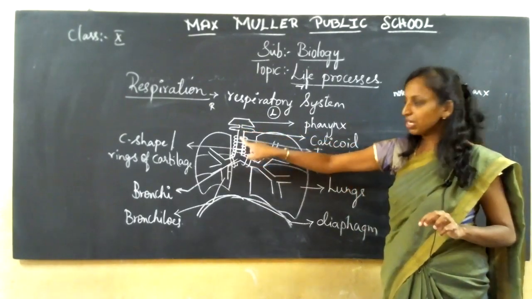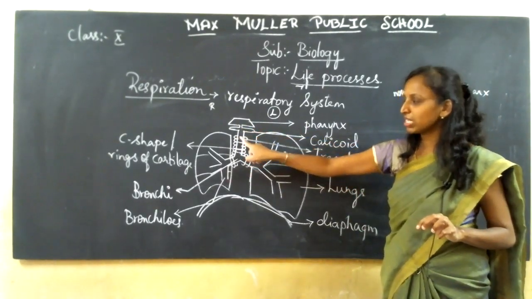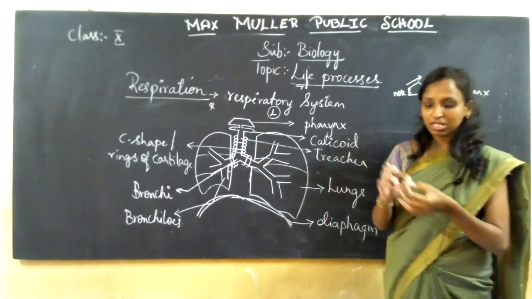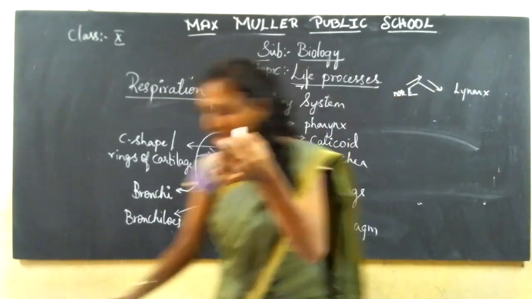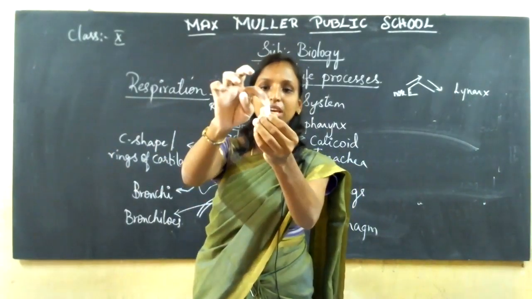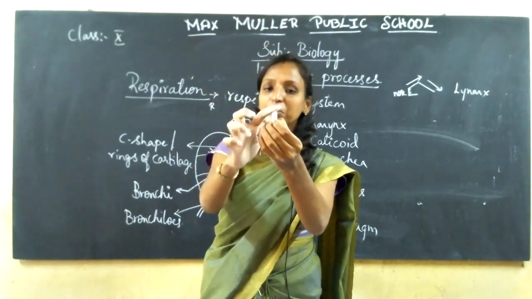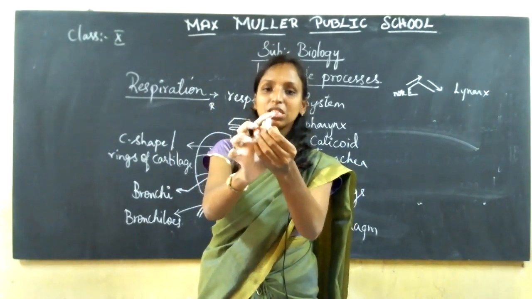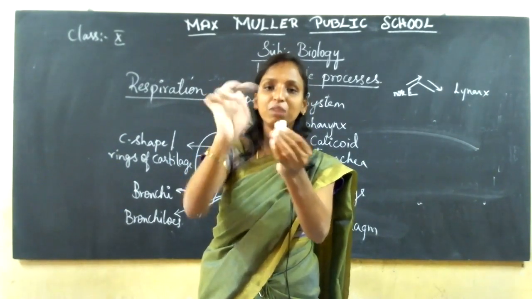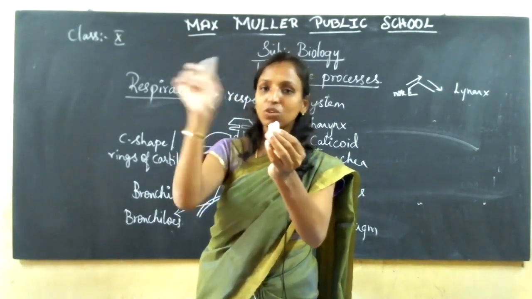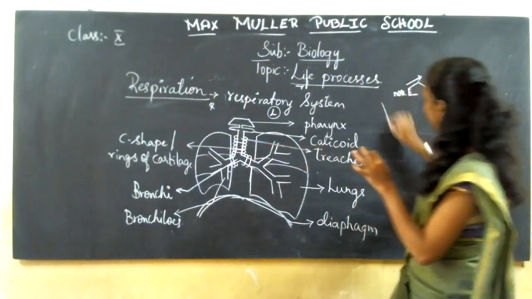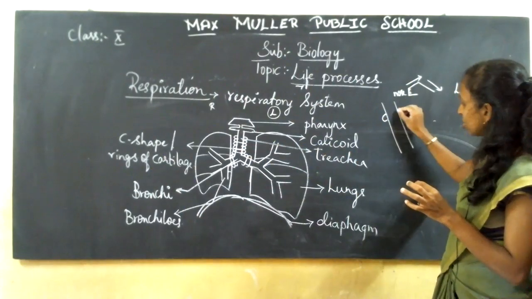inside your trachea. You can see the trachea is covered with C-shaped cartilages, and those C-shaped cartilages are helpful to prevent collapse of the airway. See here, this is your trachea region if you think, and the esophagus. See, this is your esophagus. See, this is your trachea, this is your esophagus. In between this, you have the epiglottis. The epiglottis is just like a valve which opens and closes. So this is your esophagus and you have the windpipe, that is your trachea, and that trachea will be covered with C-shaped cartilages.